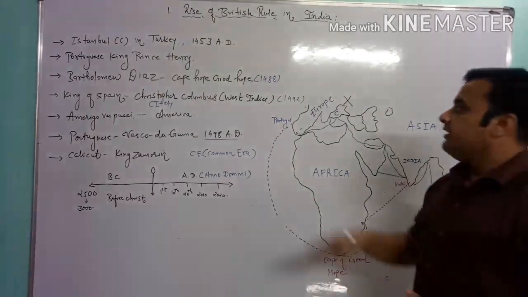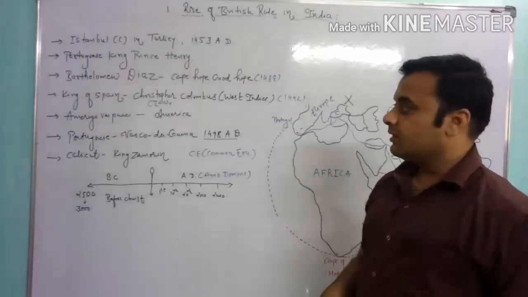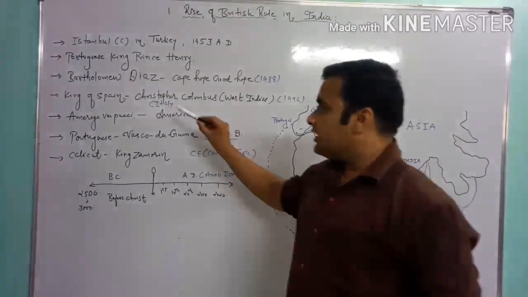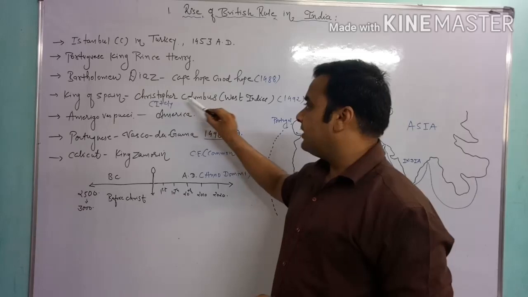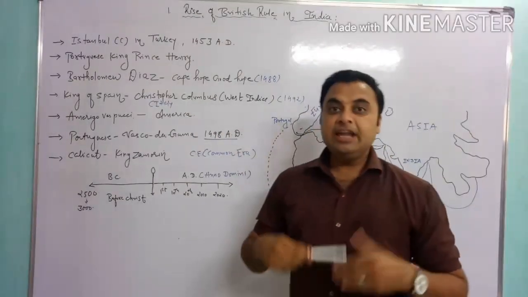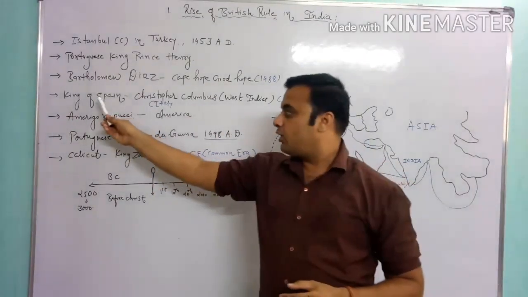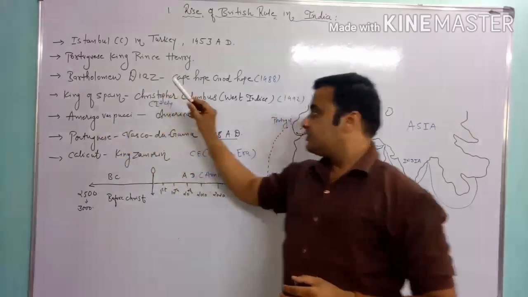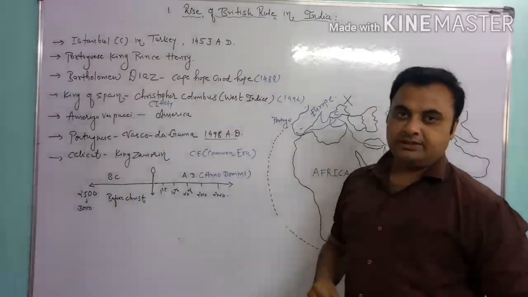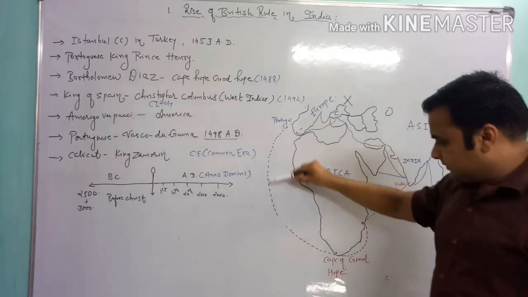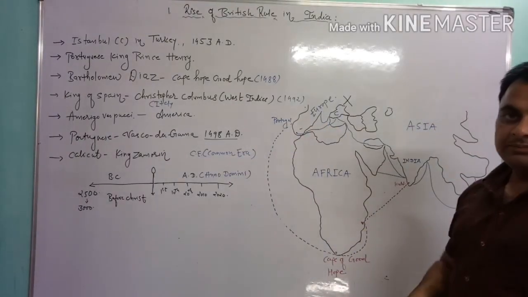Then in 1492, a sailor from Italy named Christopher Columbus, with the economic help of the King of Spain, started the journey and reached the southwards of Africa.